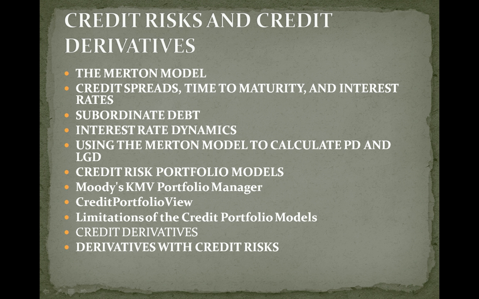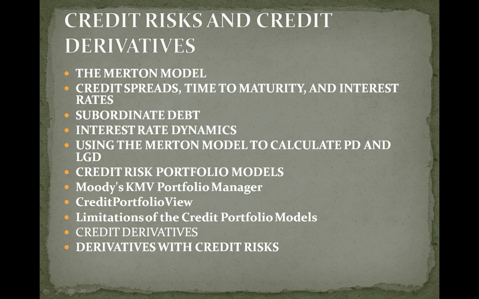Now, calculating the payoff of a credit default put. Suppose a fixed income portfolio manager buys a bond with a face amount of 100 million that matures in 1 year. The payoff of the risky bond is the same as a portfolio of a 1-year treasury bill and a short position in a put option on the firm's value with an exercise price equal to the face value of debt. To hedge against the risk that the issuer will not pay the full amount, the holder can buy a credit default put on the value of the firm with an exercise price equal to the debt face value. What is the payoff of holding a risky bond hedged with a credit default put if the firm's value is equal to 60 million? The table shows firm's value, payoff of a risk-free bond, short position in risky debt, risk-free coupon, credit default put, and hedged payoff.